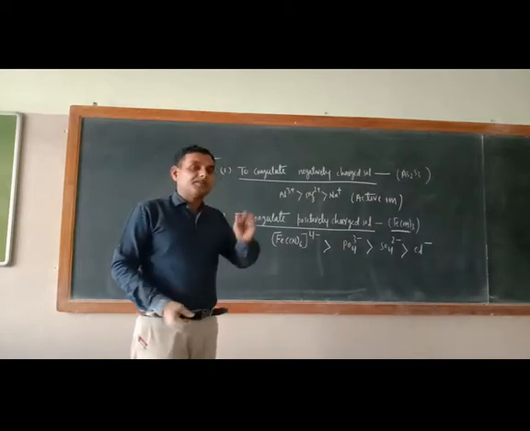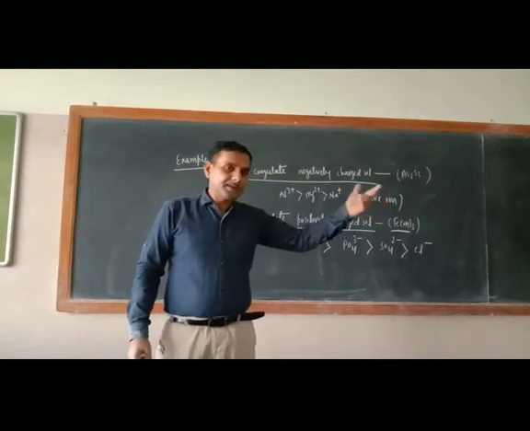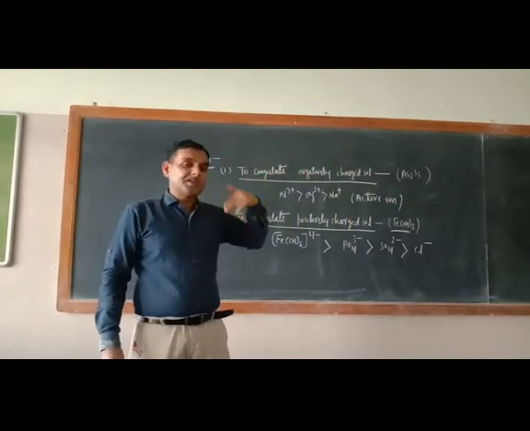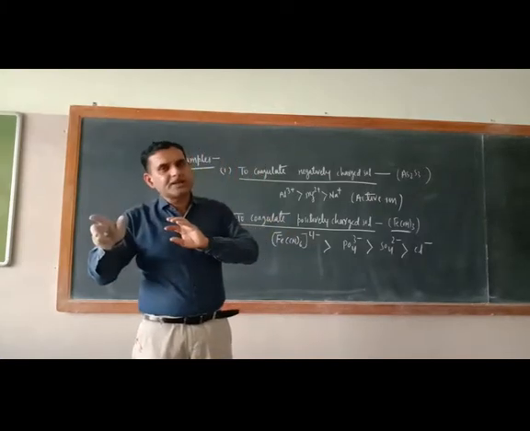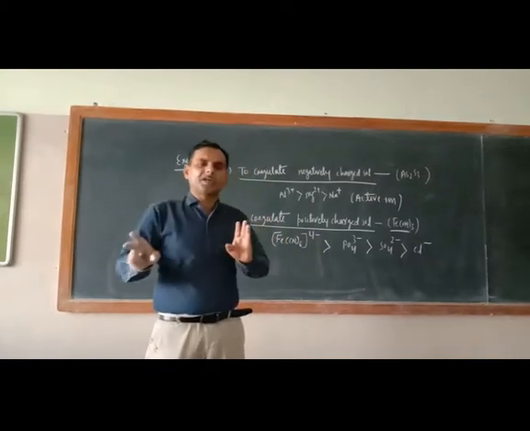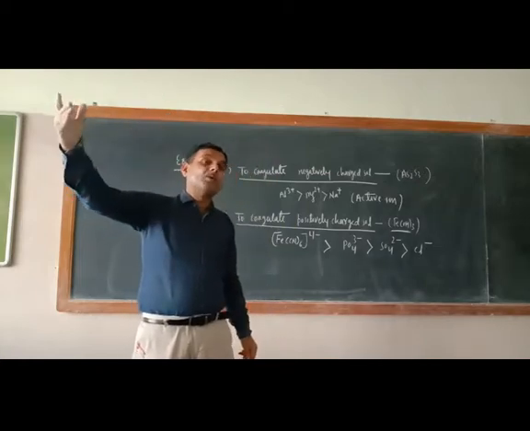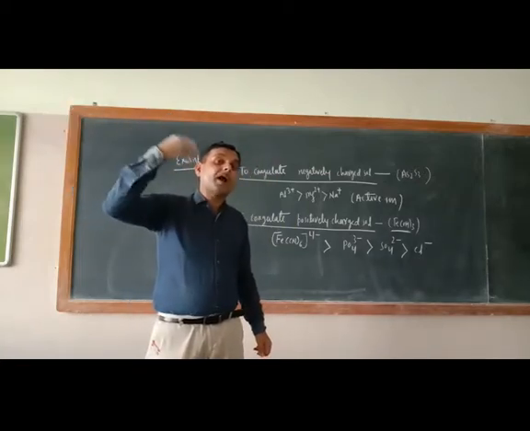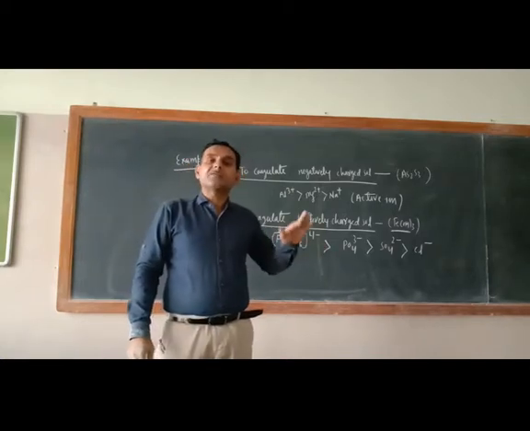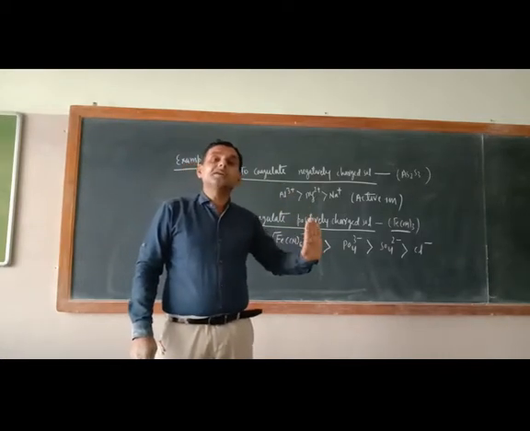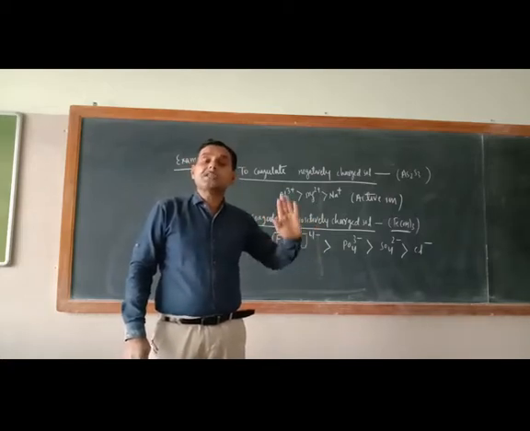So just see, means amount should be less and power should be more. Am I correct or not? So just try to understand coagulating power and coagulation value. Both are opposite things. If value is more, means amount required is more and power is less, then that is not a good electrolyte for causing the coagulation.